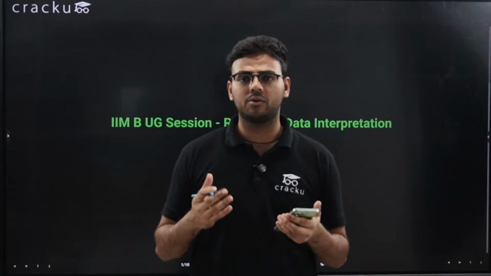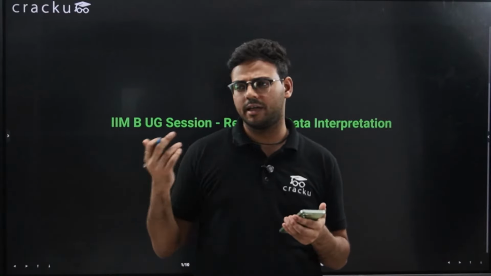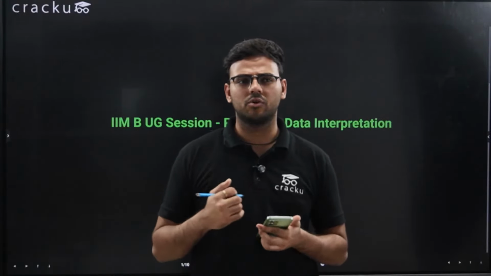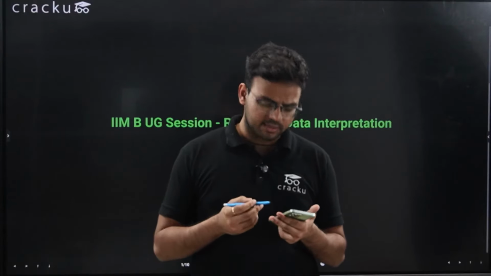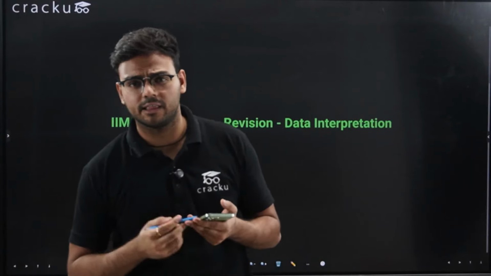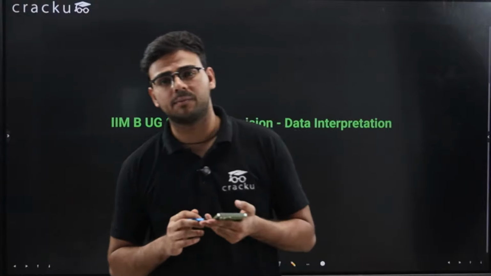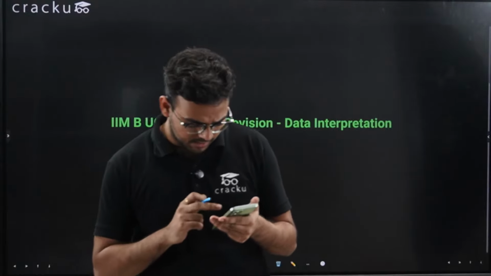And try to be able to solve the DI sets. As seen in the sample mock paper, the DI sets were very doable. Those were not very difficult. So these three can be the scoring ones: the DI sets, arithmetic and algebra, which will definitely cover roughly around 60 to 70% of the paper. So focus on these three.